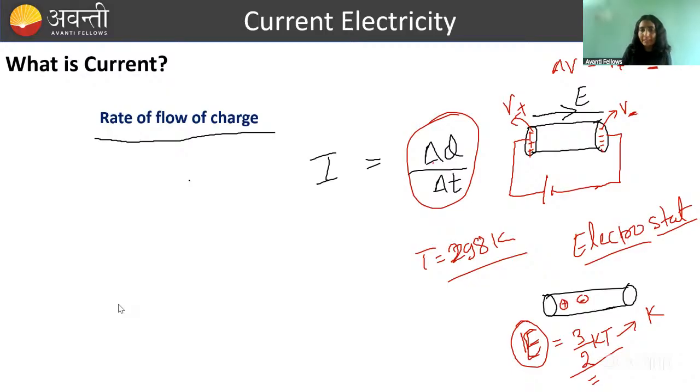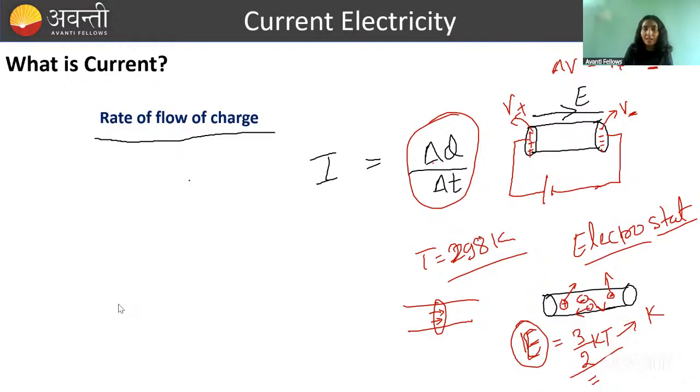So what is the status of these free charges? They are moving randomly. There are so many charges, all moving randomly. And since they are moving randomly, we cannot say that through any cross section of the conductor, a net amount of charge is flowing. Whatever is crossing to the left hand side, almost the same amount is crossing to the right hand side. So there is no net flow of charge.